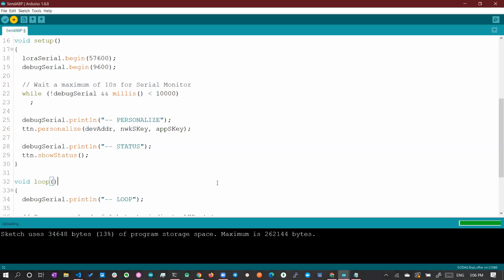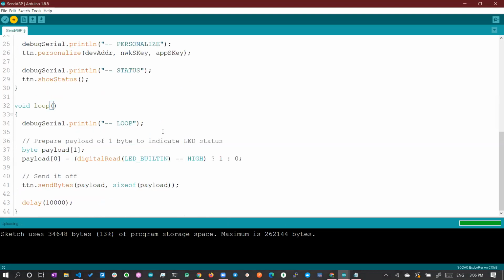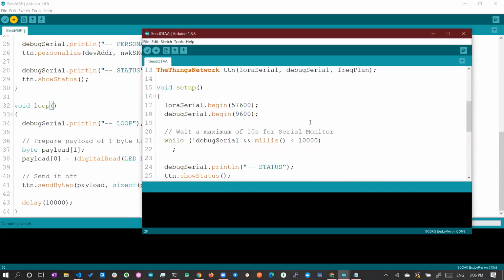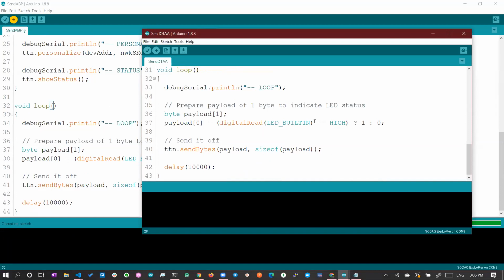It's taking more time. Okay, I'll try to upload one more time. So this is how ABP and OTA works. Okay, so let it get uploaded. Meanwhile, we will check other things, right?